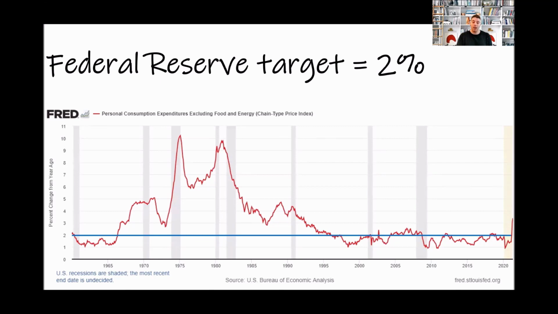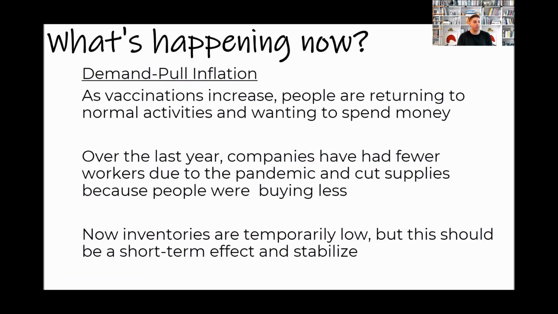Actually, it's been relatively below 2% due to the Great Recession and just the nature of the economy over the last 20 or so years. But again, over the last couple of months, the inflation rate has spiked up. Again, this is May of 2021 compared to May of 2020. So inflation is up, and let's talk about what exactly is causing that.